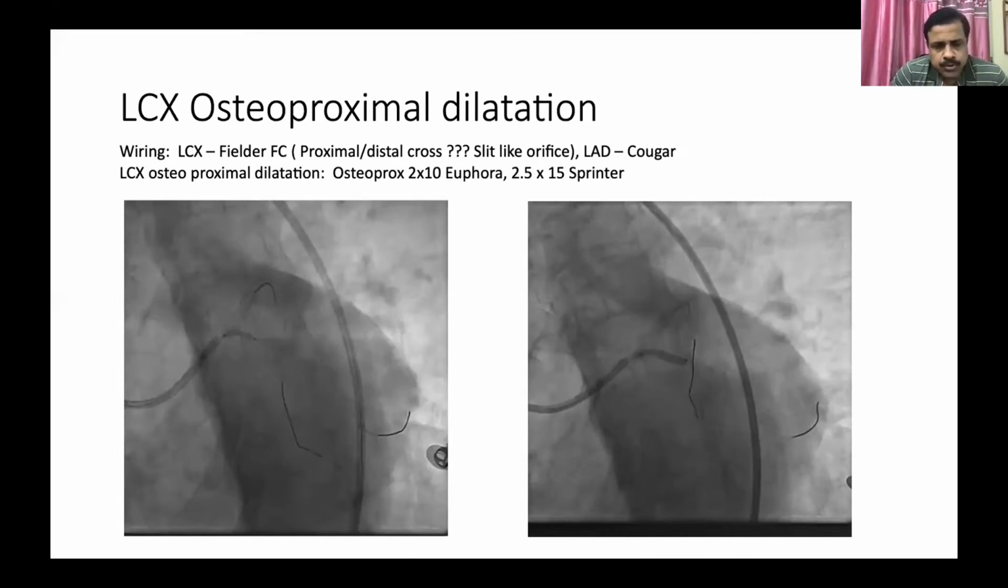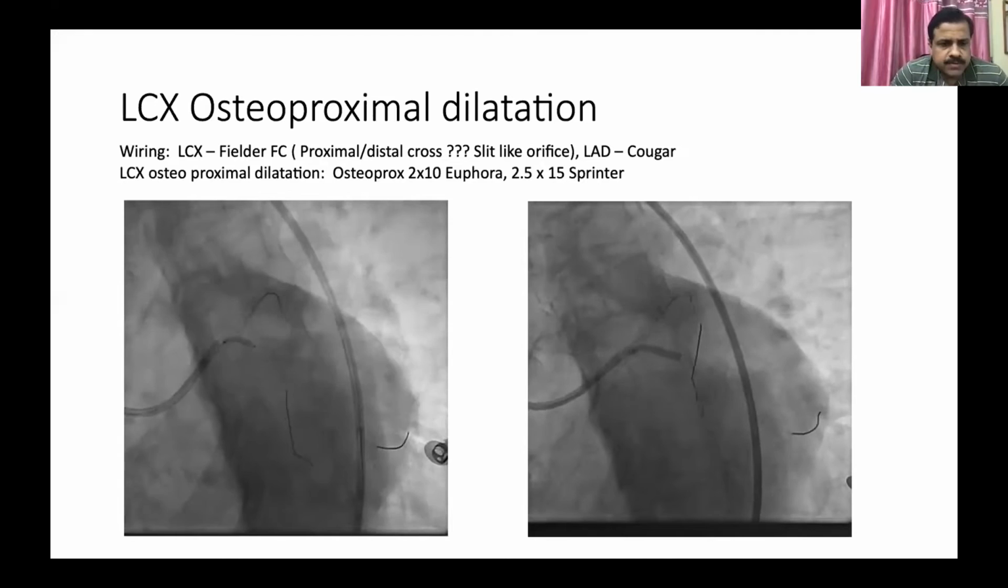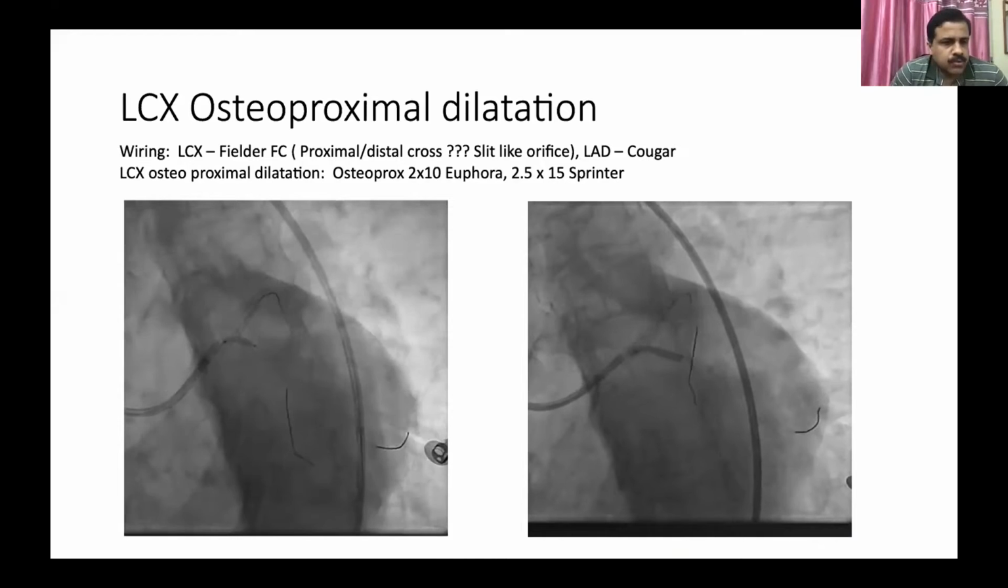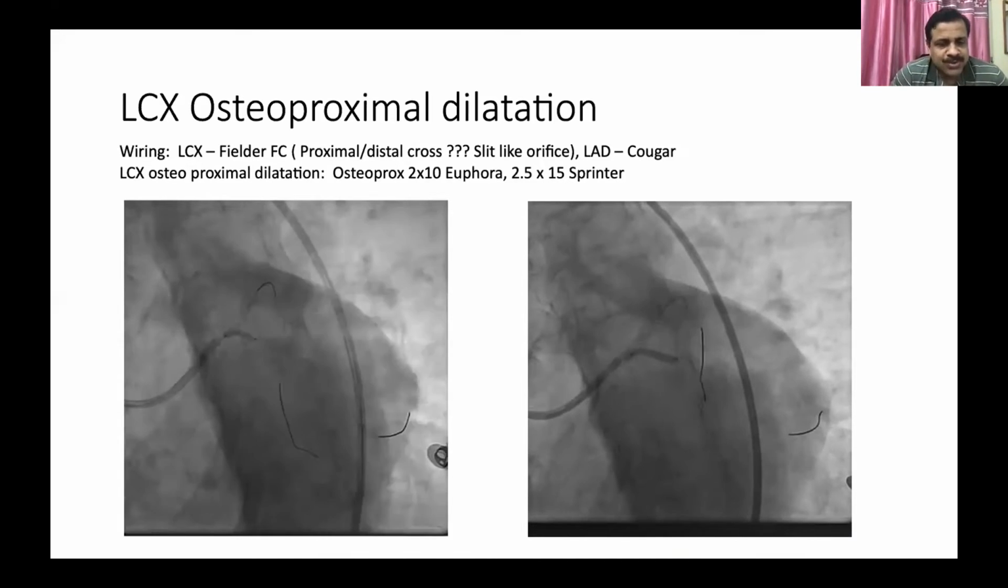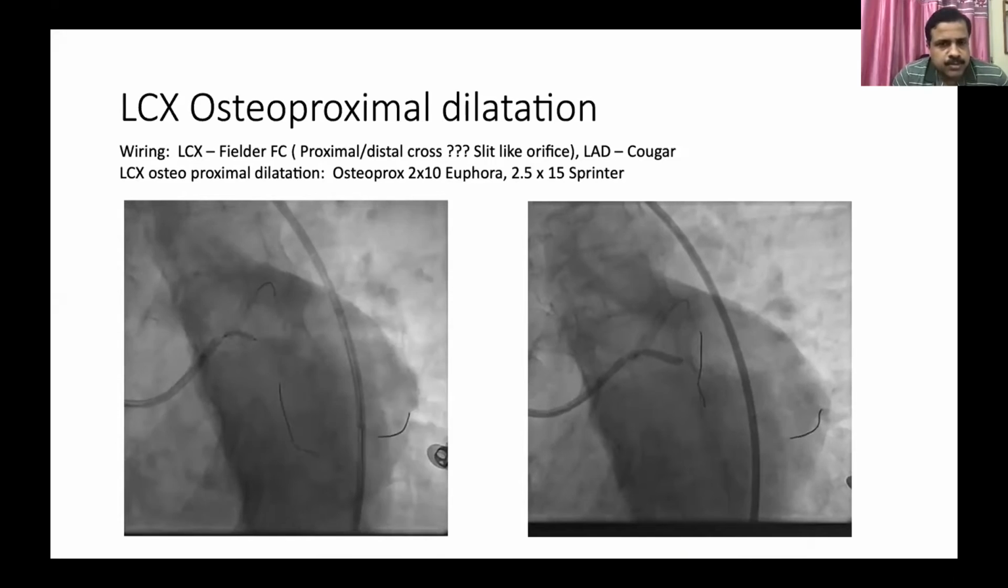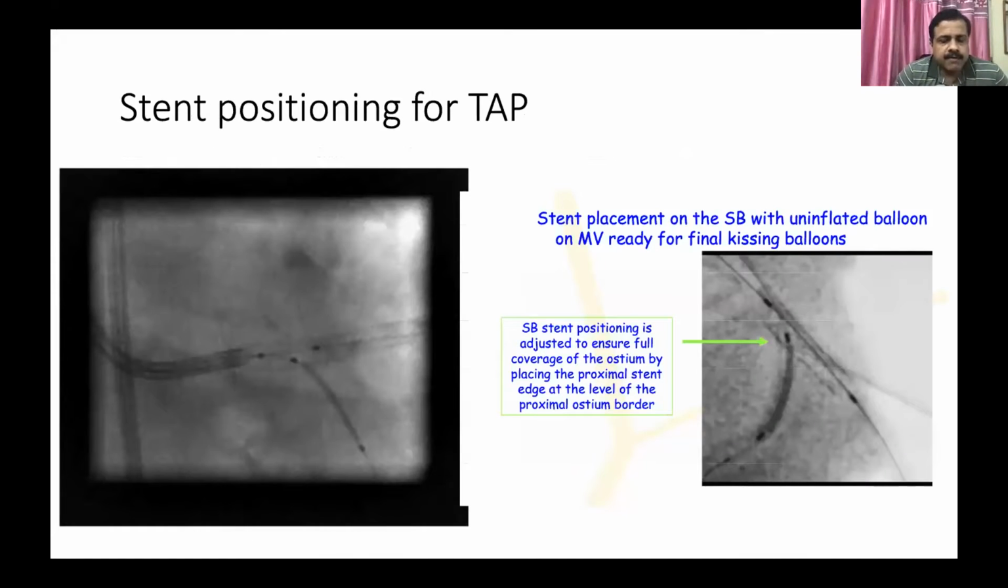We wired both the branches. The LCX ostium wiring was a little difficult, but the Fielder FC went in without much of a problem. It was just a narrow passage and we didn't know where we were crossing, whether proximal or distal. We just crossed it, and luckily we could dilate with a 2x10 followed by a 2.5x15 millimeter balloon. Then we could pass a stent across the left main to LAD stent.